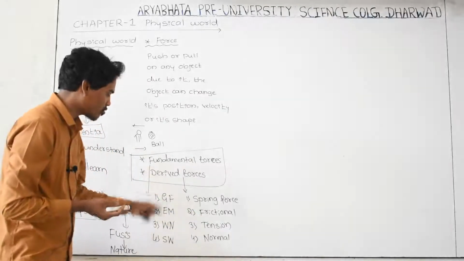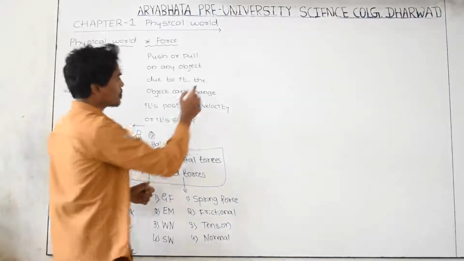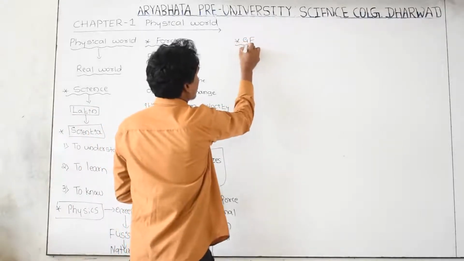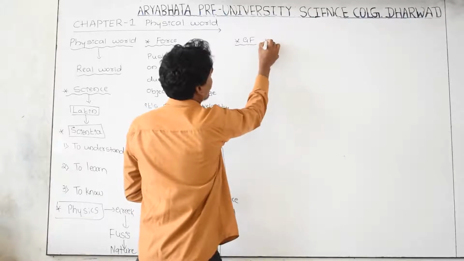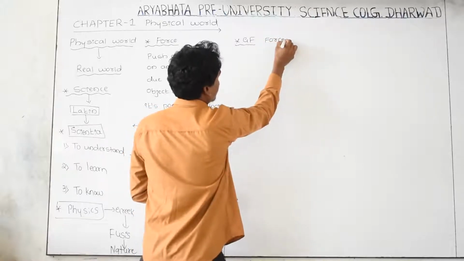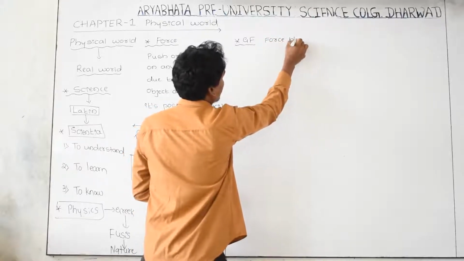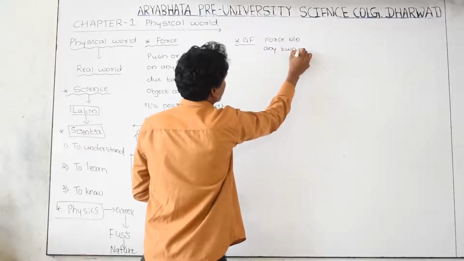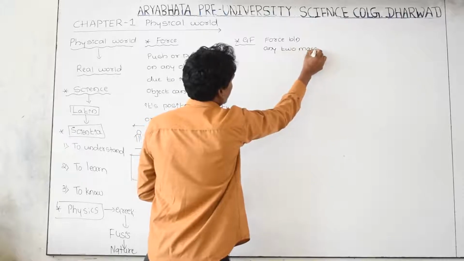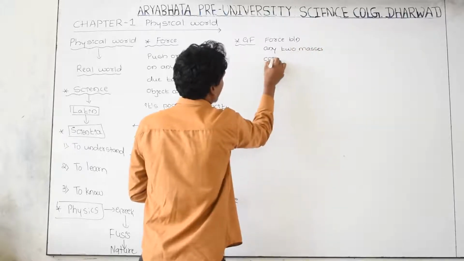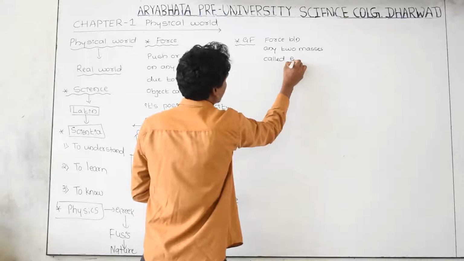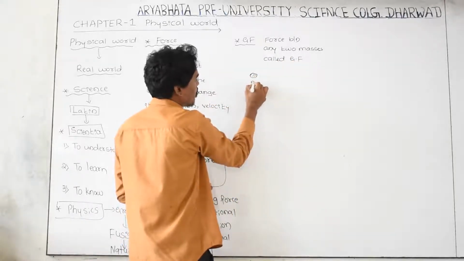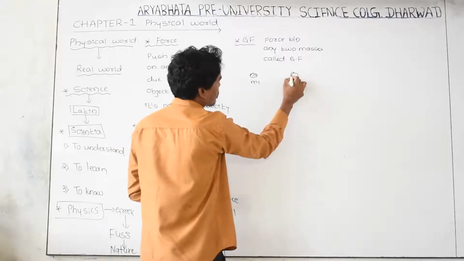And one by one we have to study the fundamental forces. One is the gravitational force. What is a gravitational force? It is the force between any two masses, and we call it the gravitational force. For example, let us consider an object whose mass is m1,